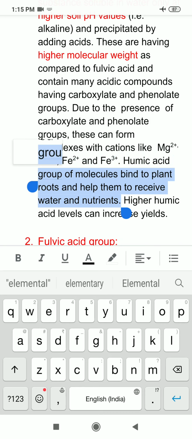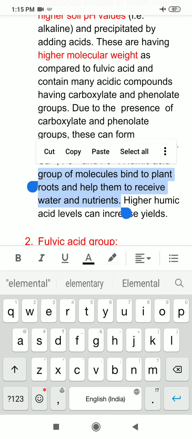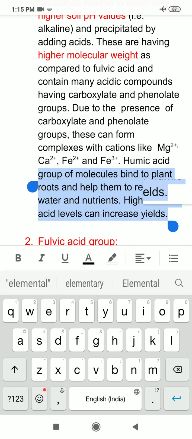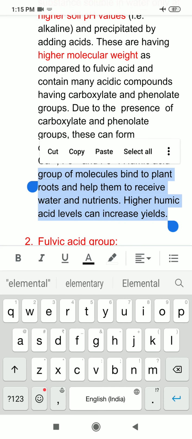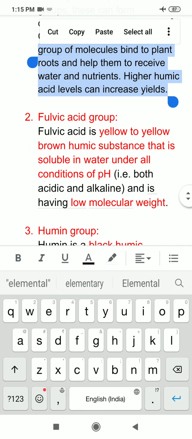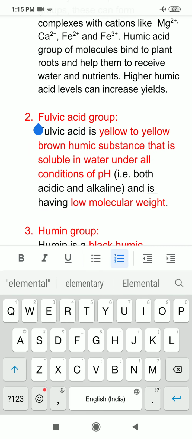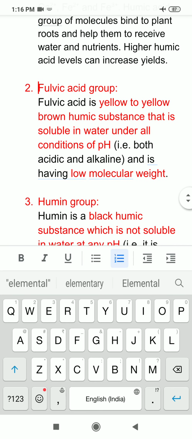What is the function of humic acid group? Humic acid group bind to plant roots and help them to receive water and nutrients. And higher humic acid levels can increase yields of the crops, I can say. Next I am coming to fulvic acid group. So, I told you humic acid is